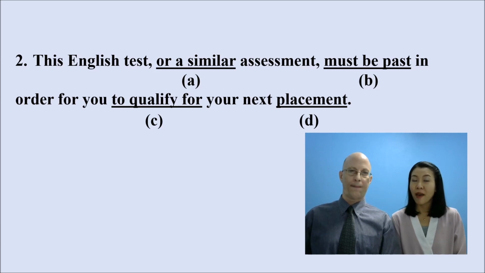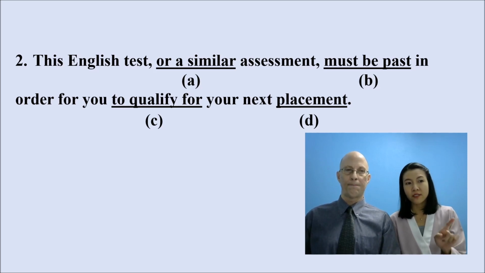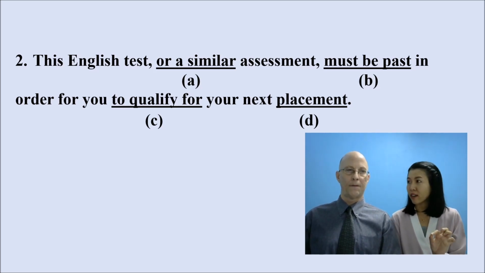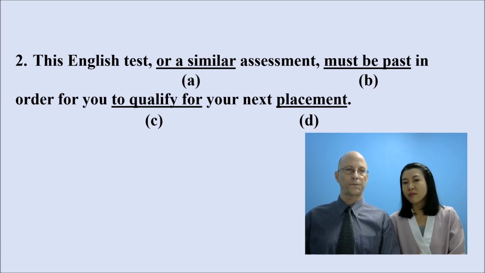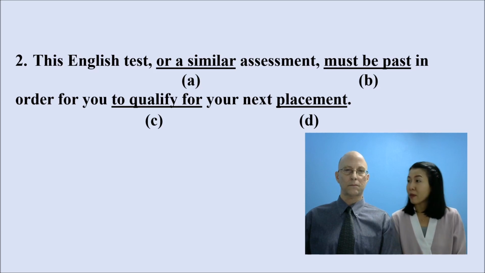How about B? B should be a passive form because this English test is a subject, and the test cannot do anything. Yeah. So I think something is wrong with the spelling. Yes, the spelling of past is incorrect. Remember, after the verb be in a passive voice, we need verb 3 or the past participle of the verb.